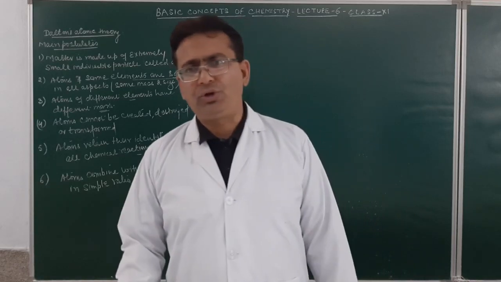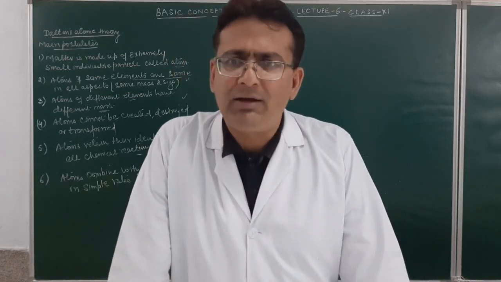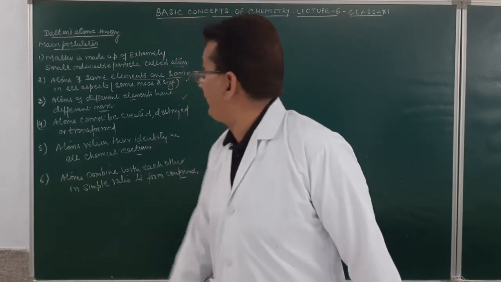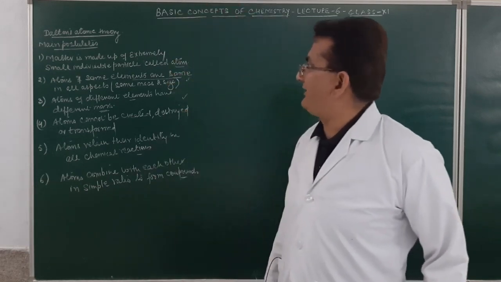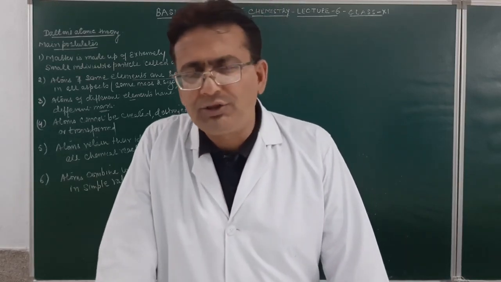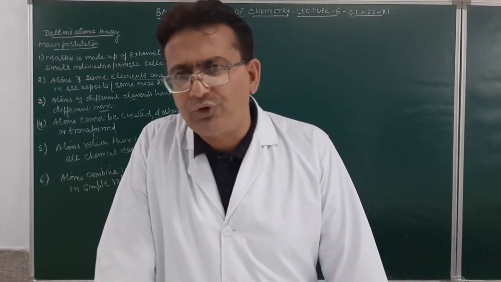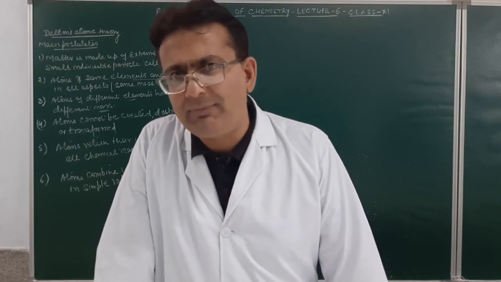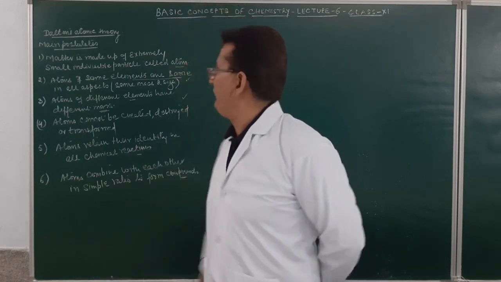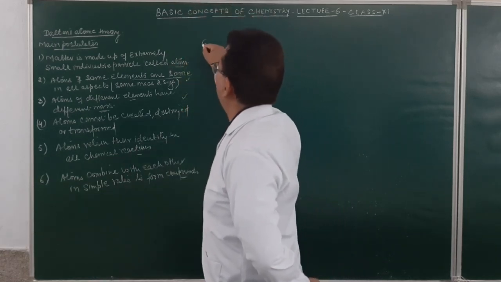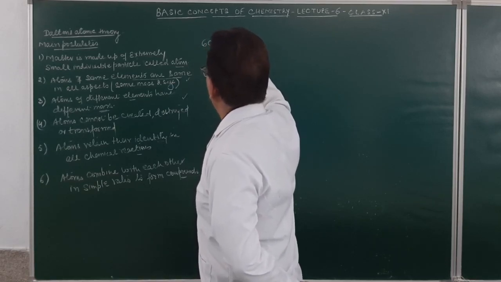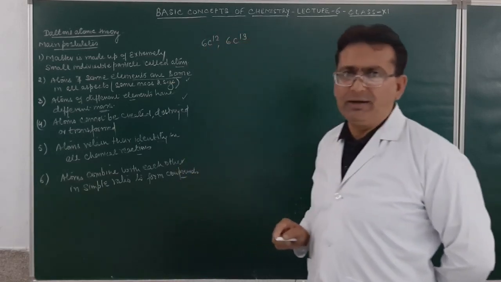According to Dalton's atomic theory, atoms of the same element are the same in all aspects, that is, have the same mass. But according to the modern theory, there occur isotopes, in which the atoms are of the same element with the same atomic number but different atomic mass. As for example, if we say 6C12 and 6C13, you may see they are carbon atoms.